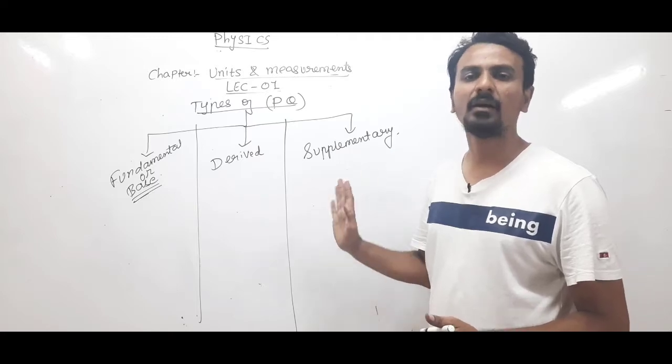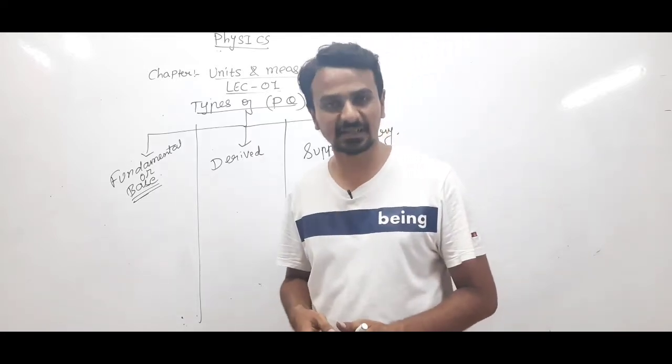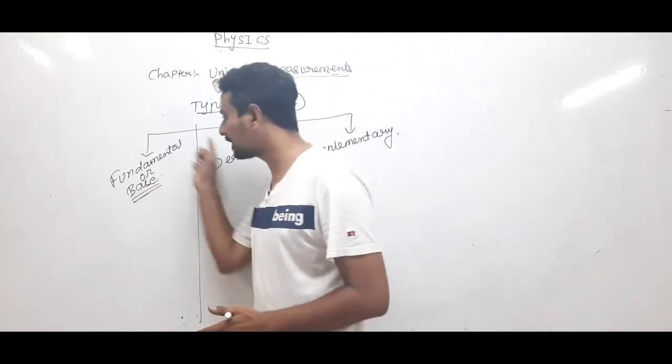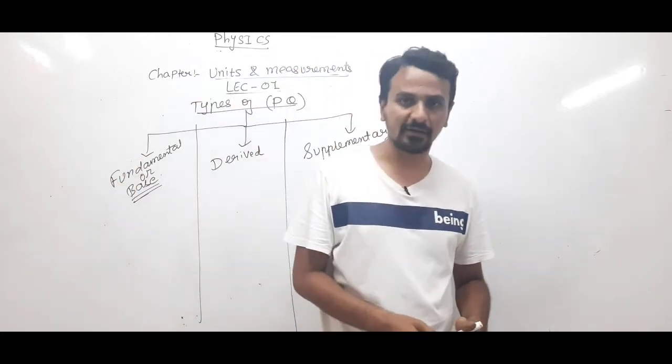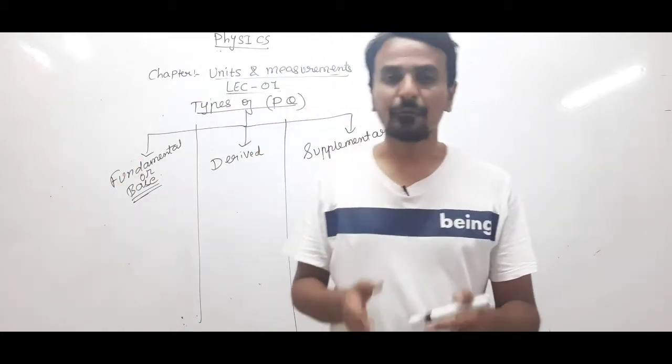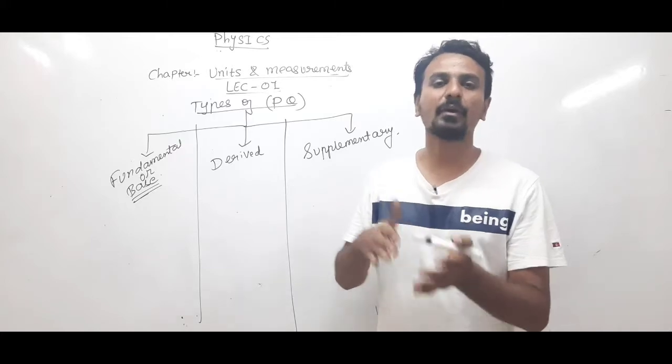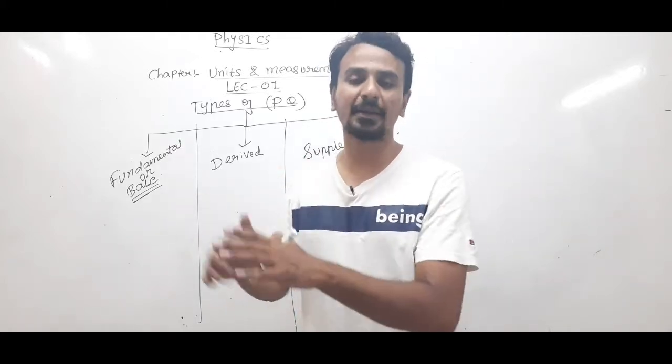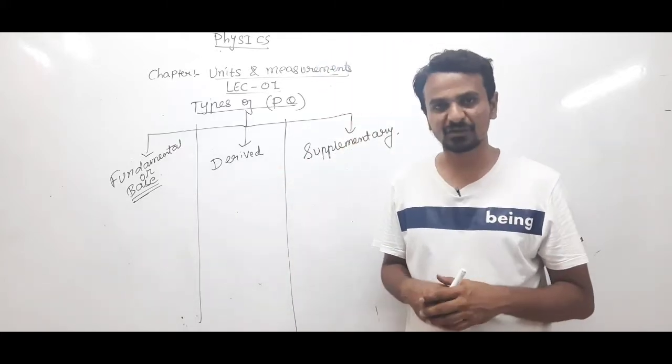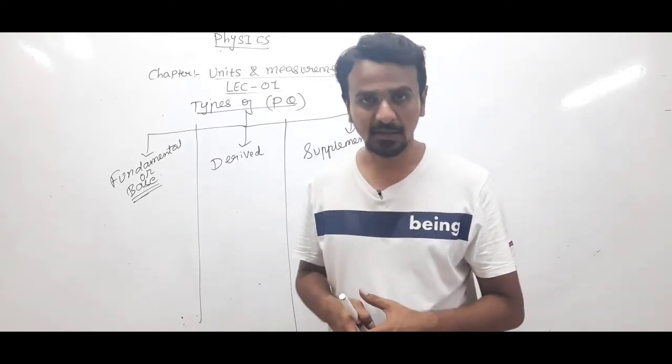Just like in maths, if you know the tables, you can do other calculations with the help of tables. So tables are very basic in maths.